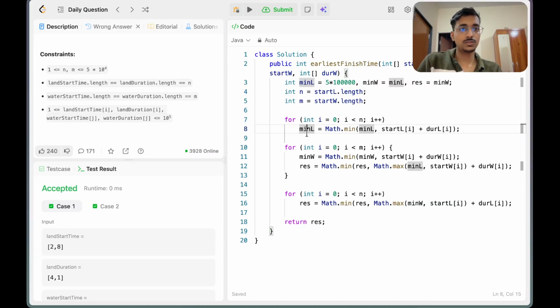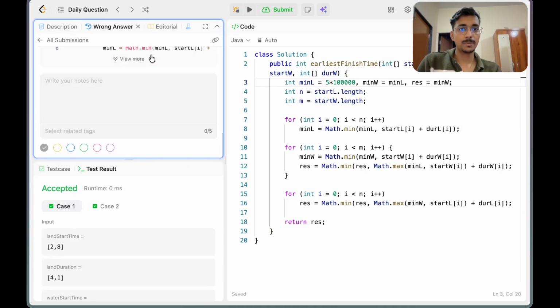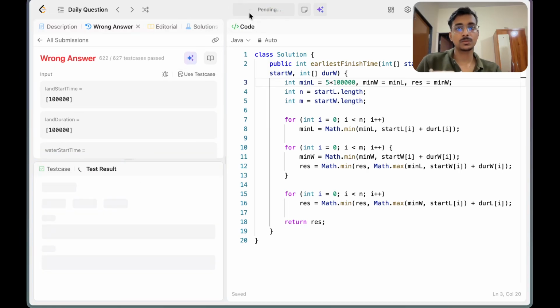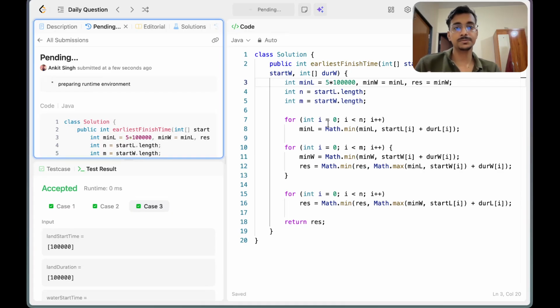Yeah, this should work. Let's see if it is working or not. Yeah, this is working. Let's try to submit this again.